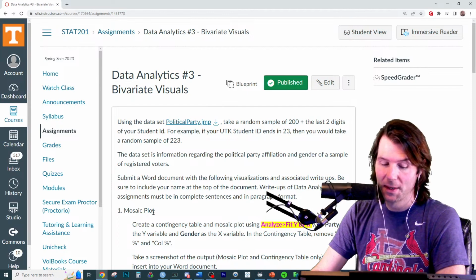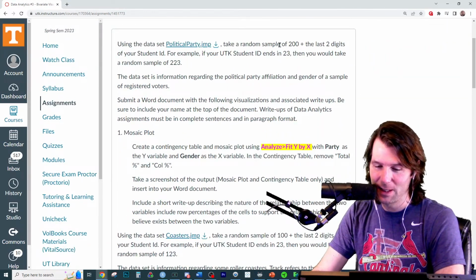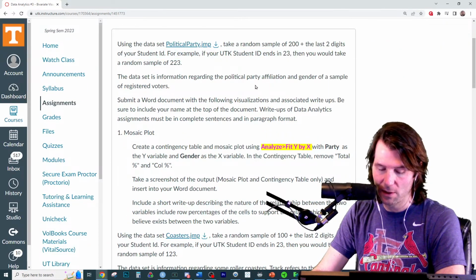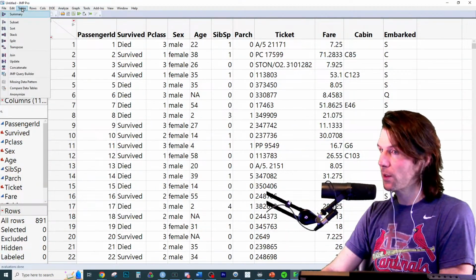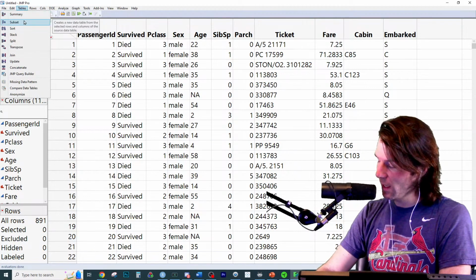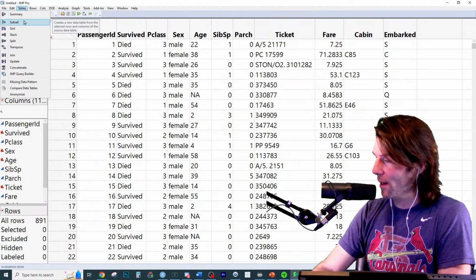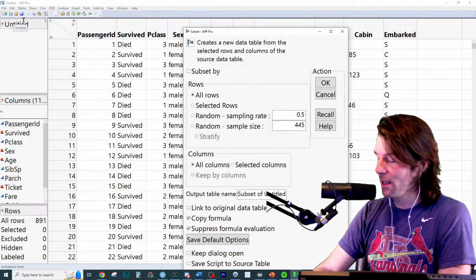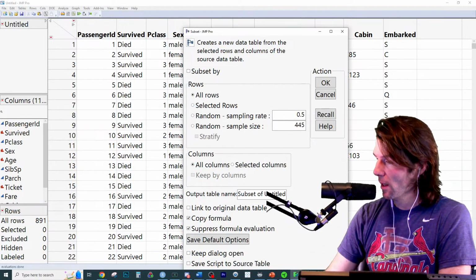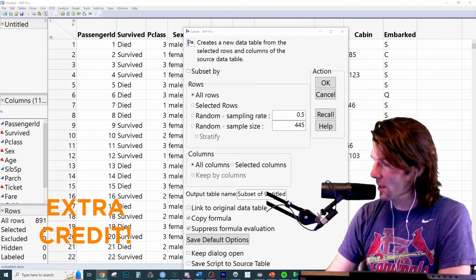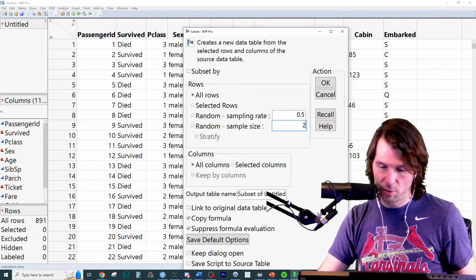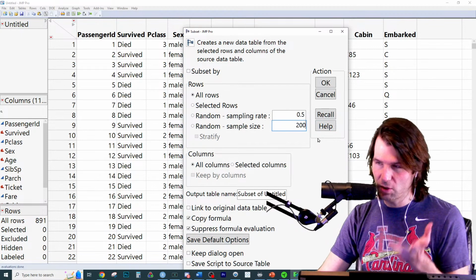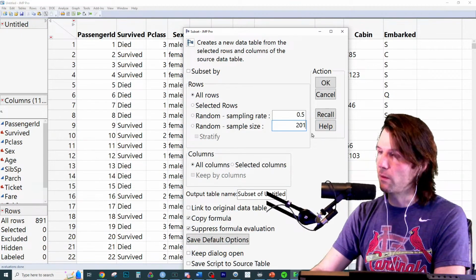And so with this right here, we need to do a random sample of 200 plus the last 2 of our UTID. So let's go over here to JMP, go to Tables, and go to Subset. We're using Tables, Subset, and so you won't be using the same data set as me. I'm going to take 200 plus the last 2 of my UTID. Make sure that's the last 2 of your UTID, whatever it is.